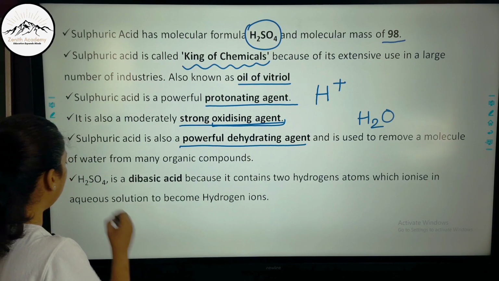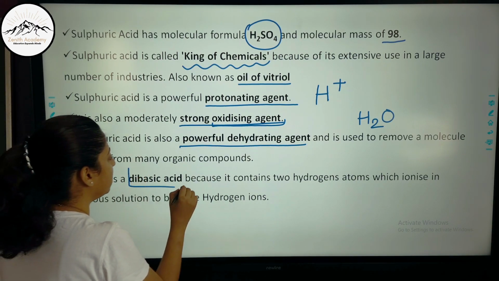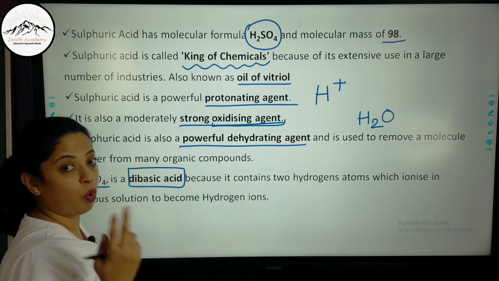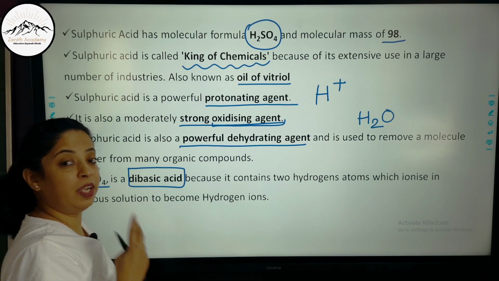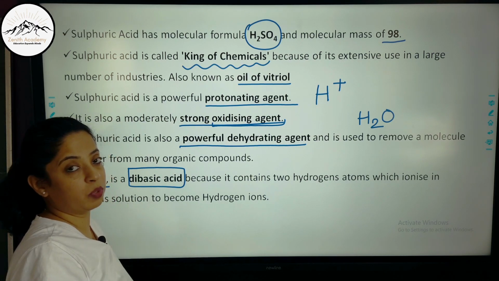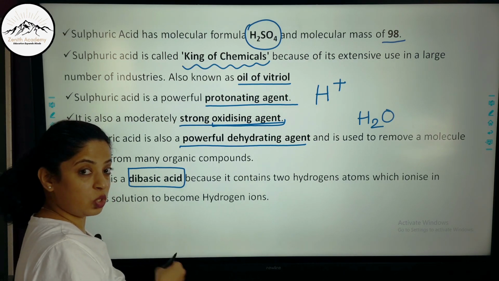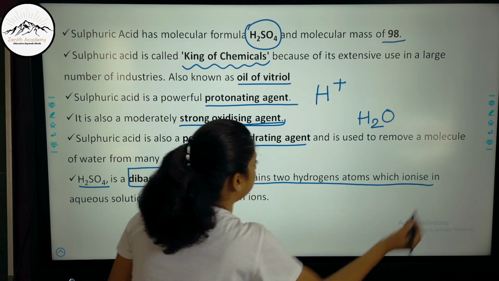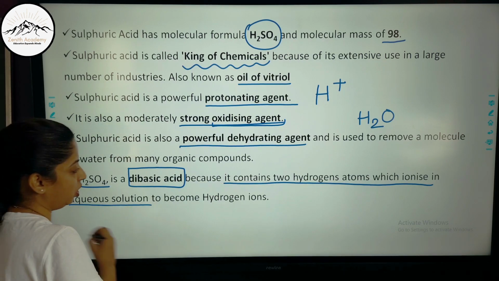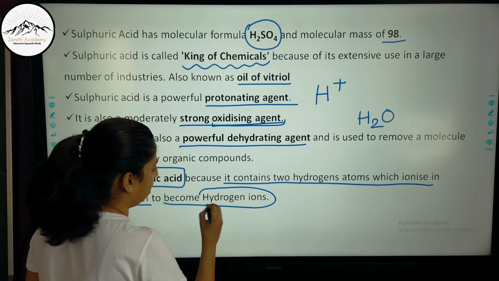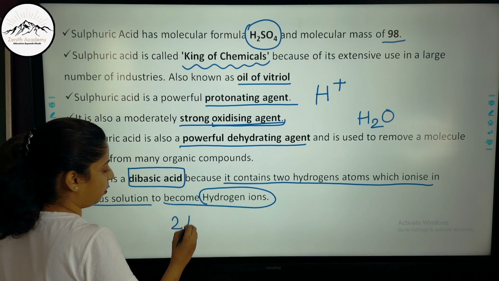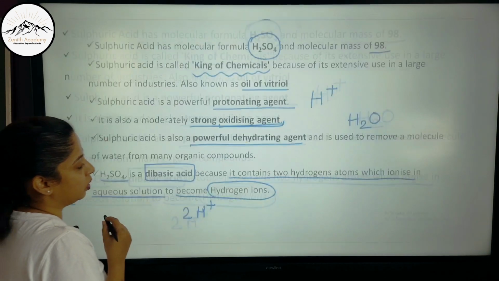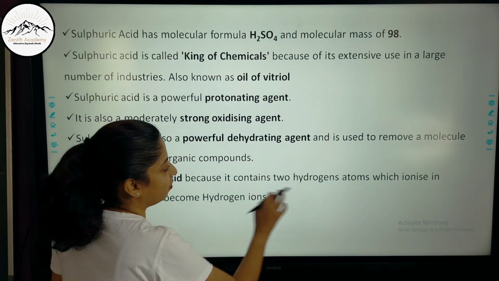Now H2SO4 is a dibasic acid. What is a dibasic acid? That has a basicity of 2, or we can say that can provide 2 H plus ions. One molecule can provide 2 H plus ions when it is dissolved in water. So it is a dibasic acid because it contains 2 hydrogen atoms which ionize in the aqueous solution to become hydrogen ions. So it gives 2 H plus ions when it is dissolved in water. So these are the few properties that we'll talk about in detail.